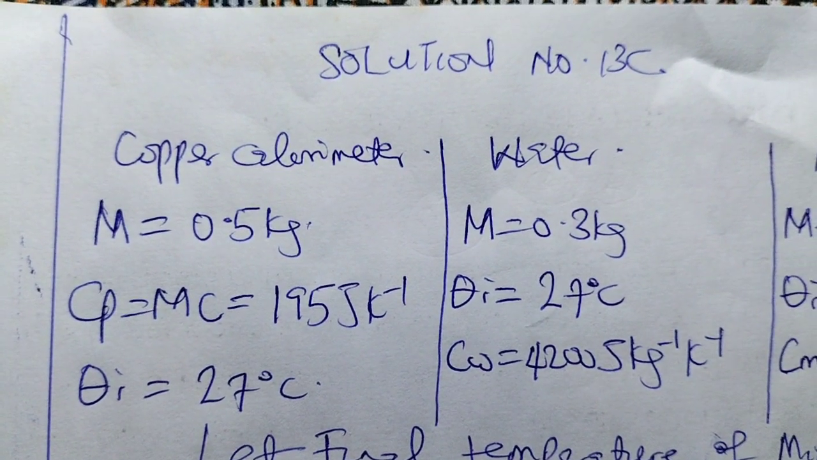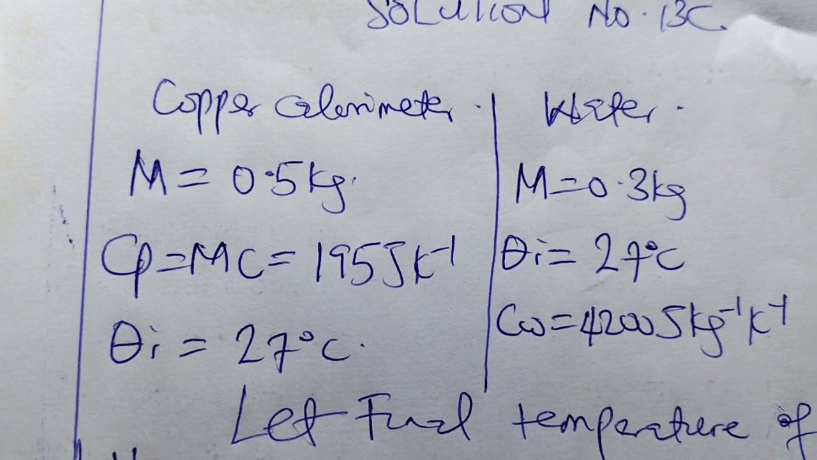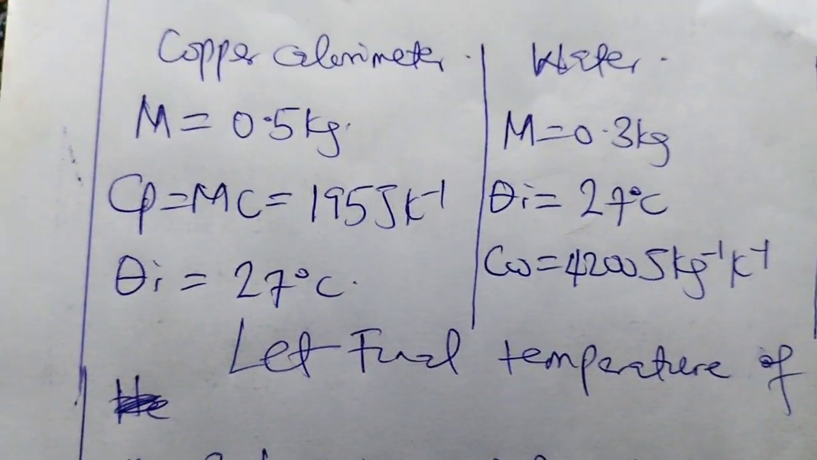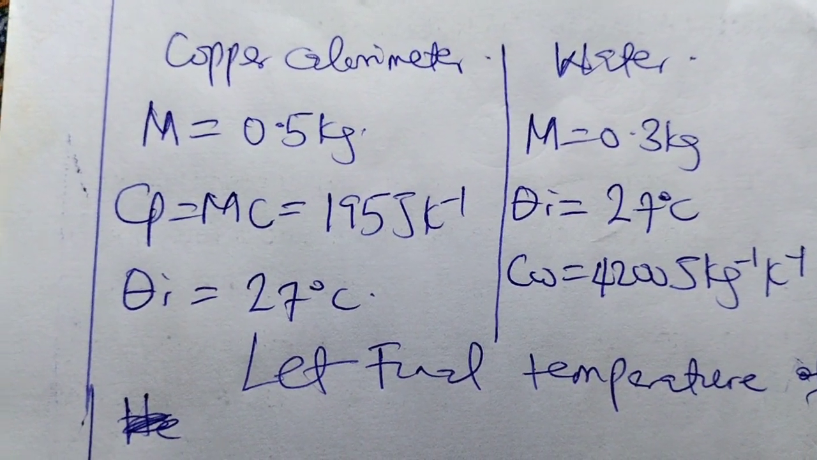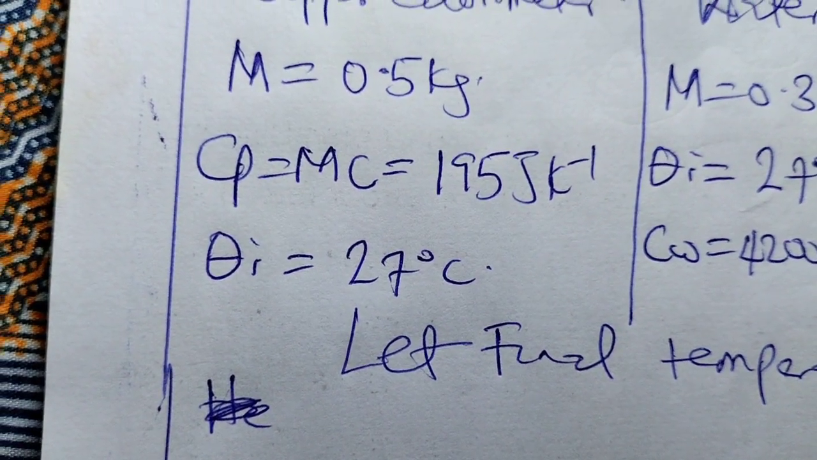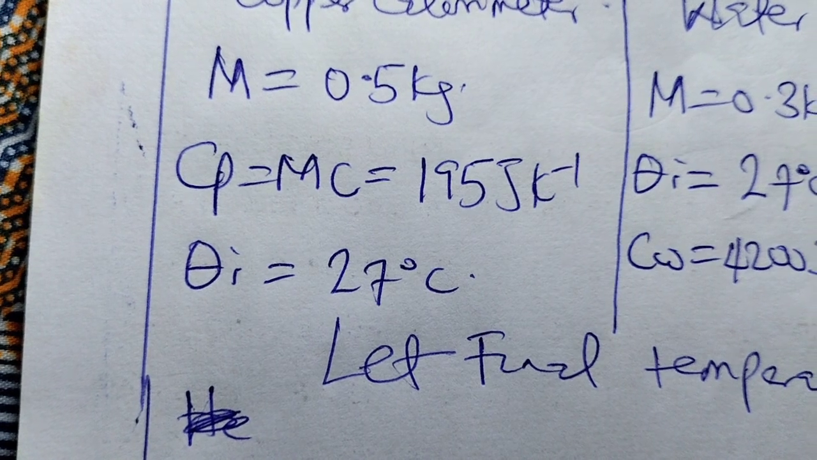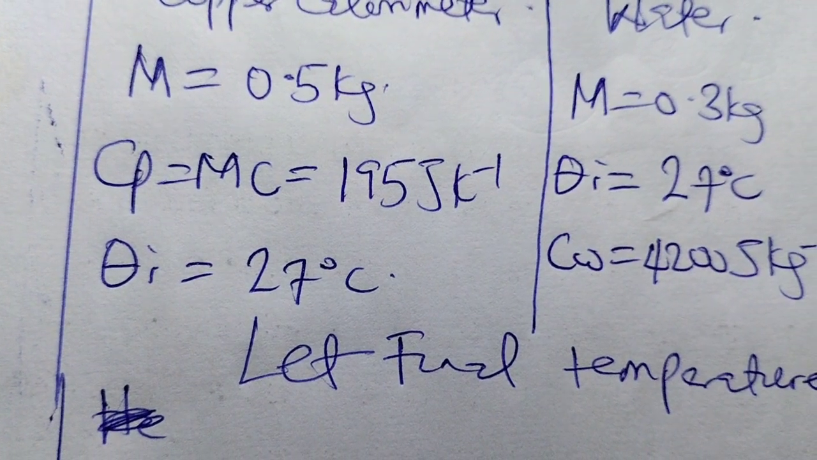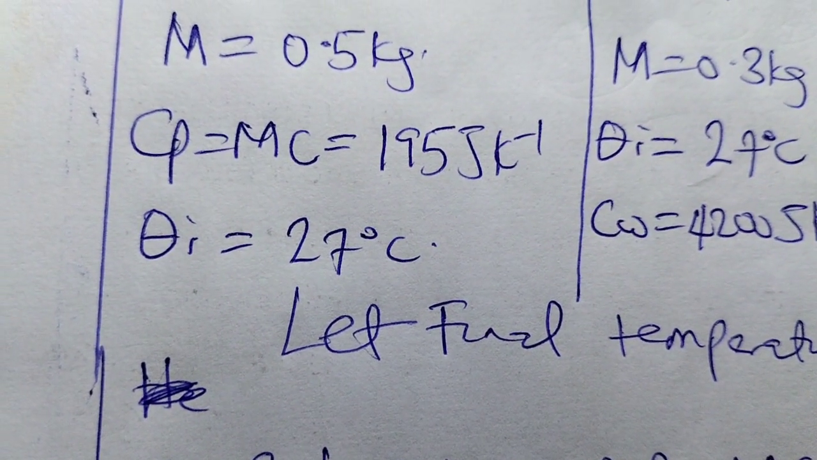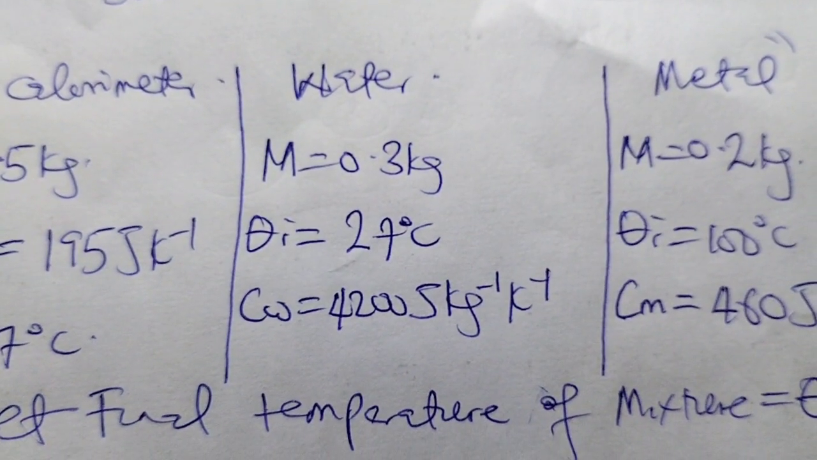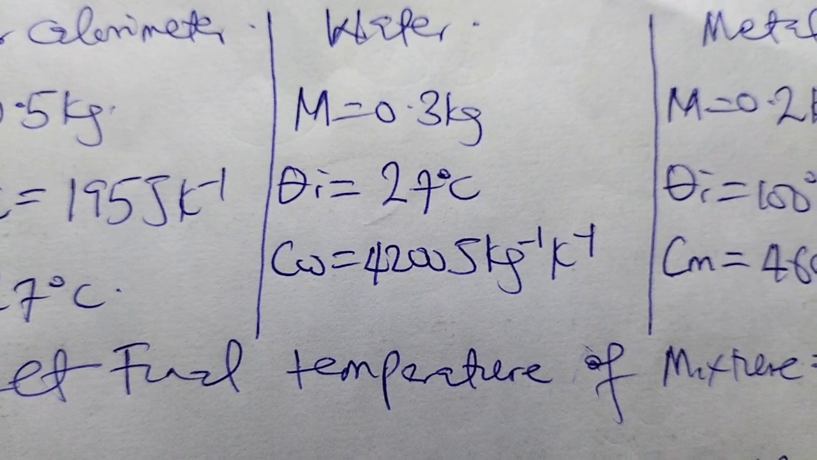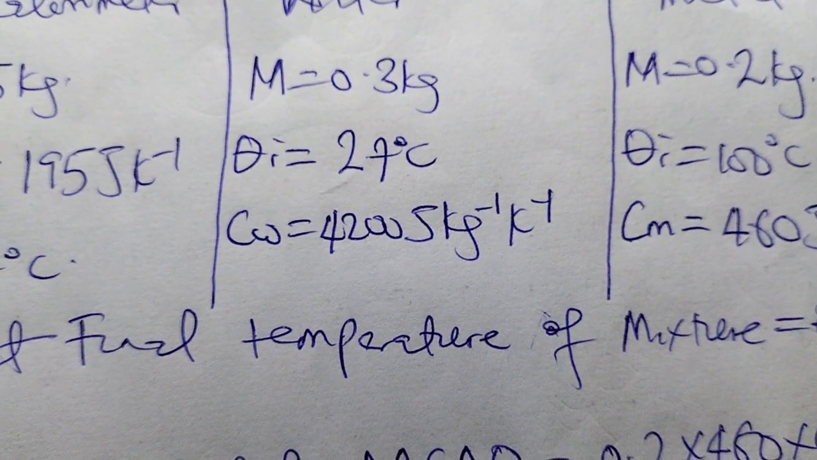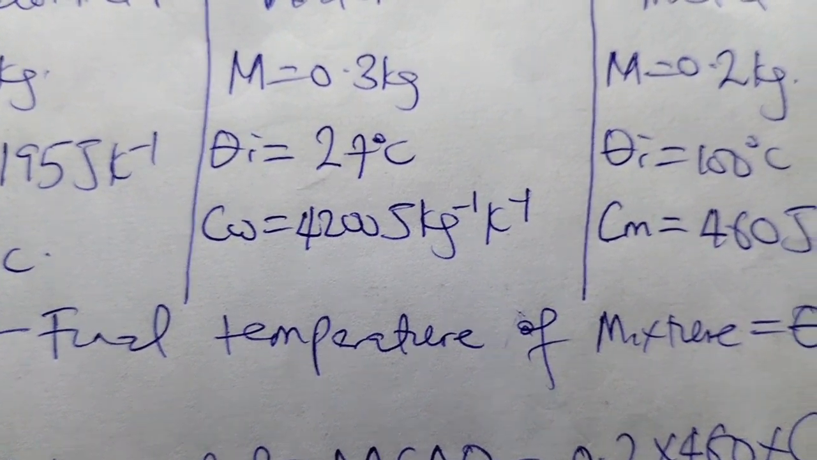We now have the solution to number 13C. We have divided the solution into 3 columns: copper calorimeter, water, and metal. Mass of the calorimeter is 0.5 kg, as you can see there. Then Cp means the heat capacity or the thermal capacity, and Cp is mass times specific heat capacity, which is 195 joule per Kelvin. The initial temperature of the calorimeter is 27 degrees Celsius. Then water mass is 0.3 kg. Its initial temperature is 27 degrees because the water and calorimeter are together, so they will have the same initial temperature. Then the specific heat capacity of water, Cw, is 4,200 joule per kilogram per Kelvin.